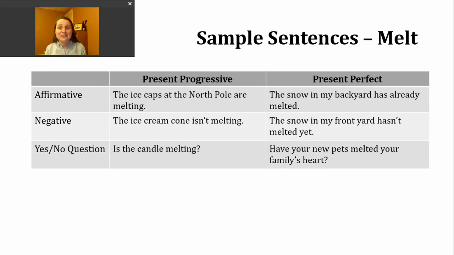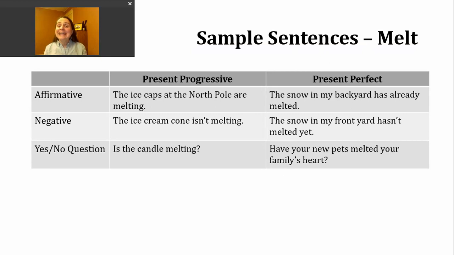Let's look at another example. The snow in my backyard has already melted. So this is a true example. It's been really warm where I live for the last week, and I felt like we started the week with about 2 feet of snow, but most of it is now gone.